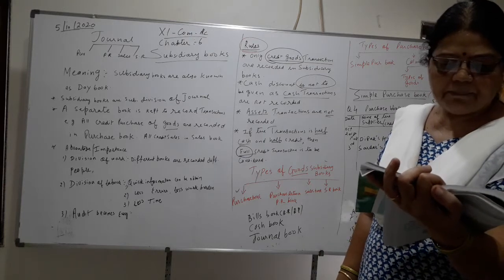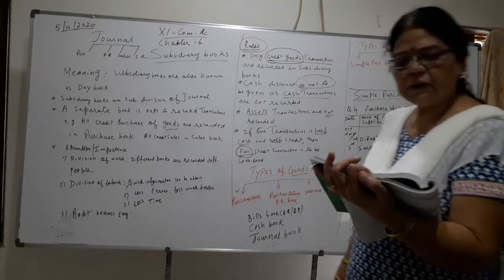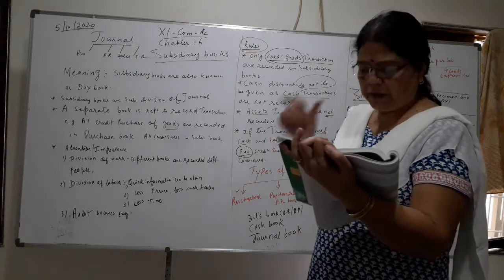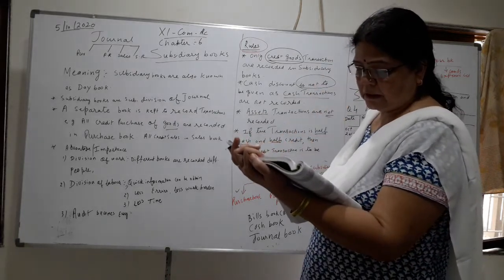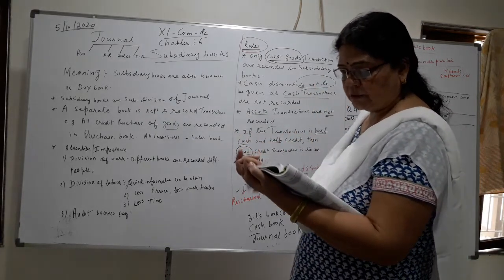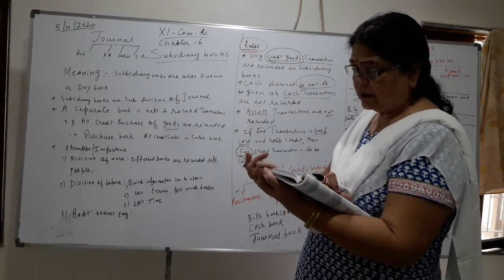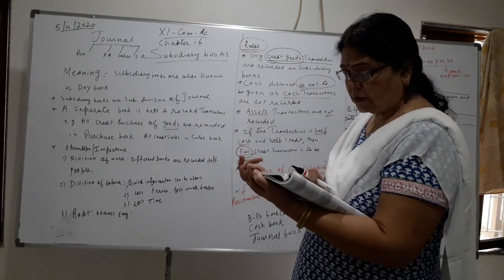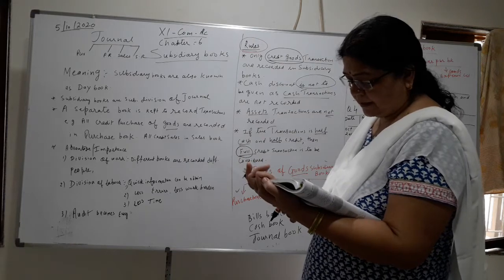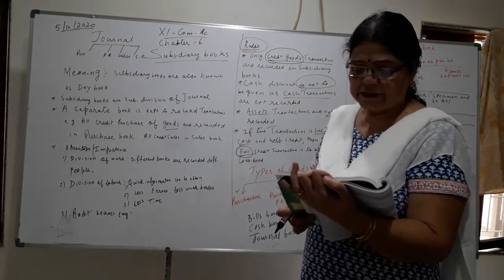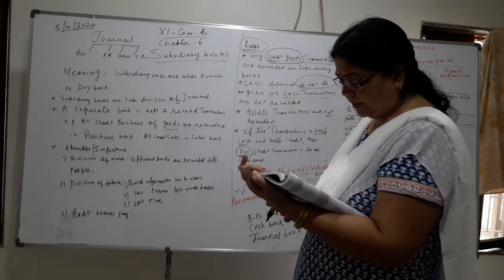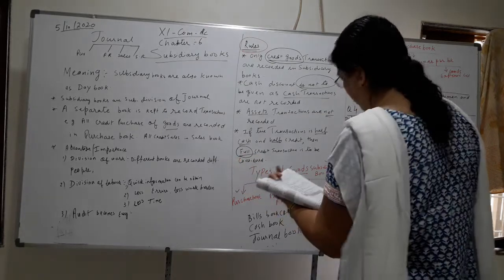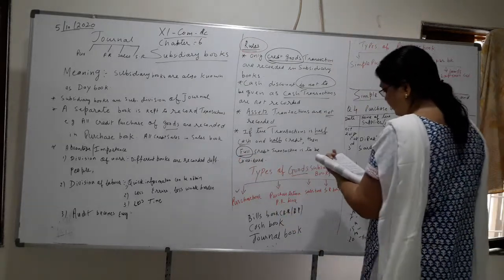And 1,000 railway freight is a cash transaction. So we will write 18,000.